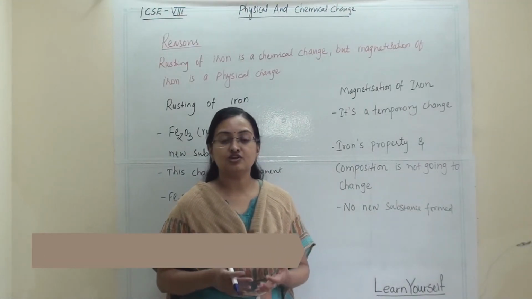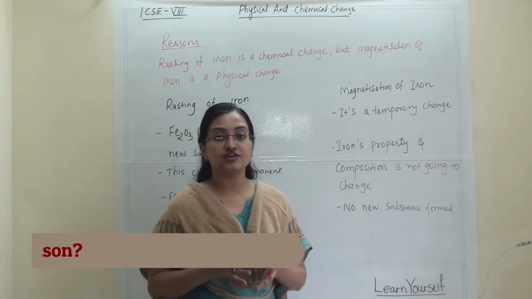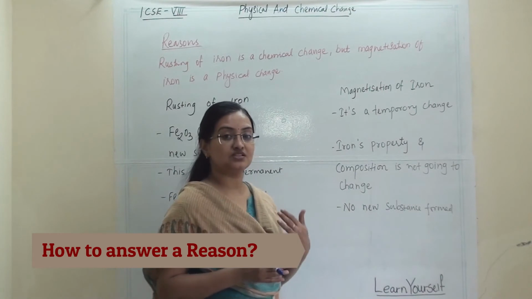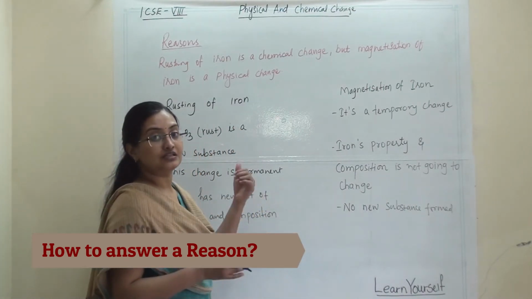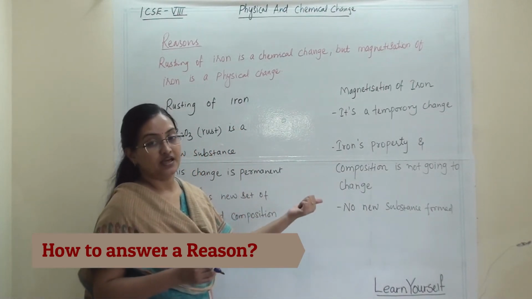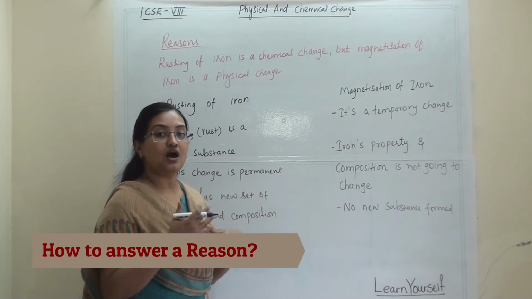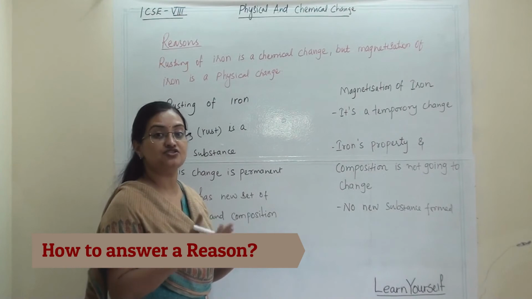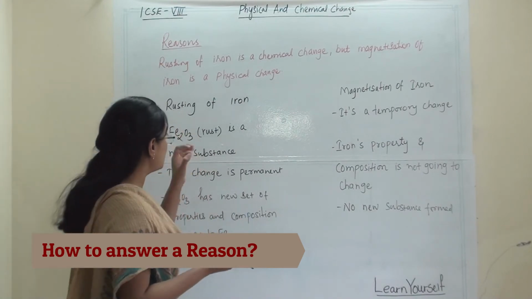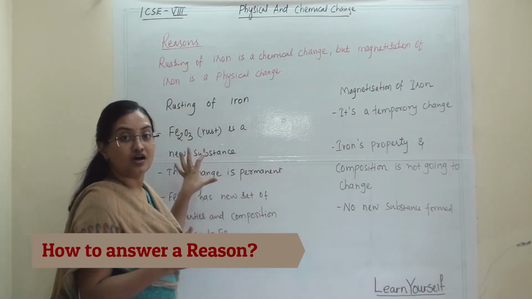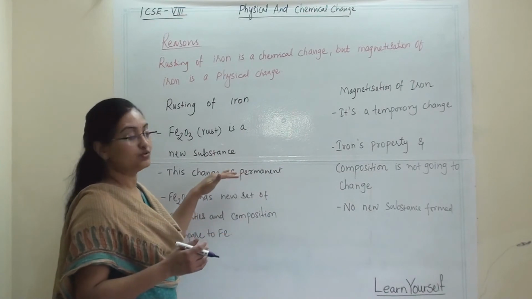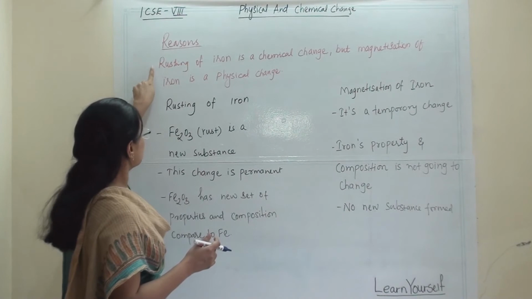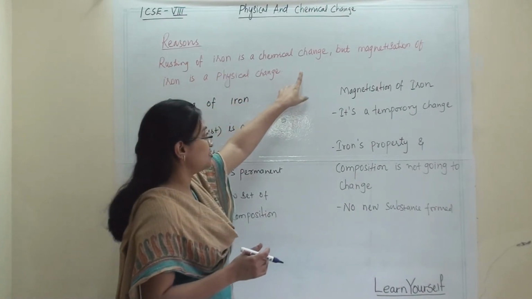Now let us see why this kind of question is most likely to come in the exam, because these are based on characteristic properties, and it depends upon how you are going to characterize a certain change. So this is the format for how you are going to answer this particular type of reason question: rusting of iron is a chemical change.